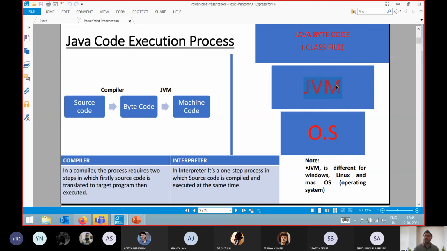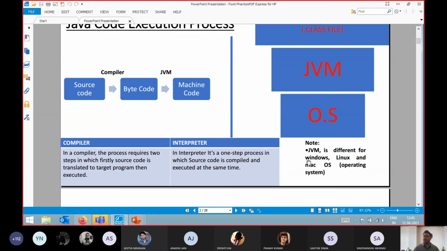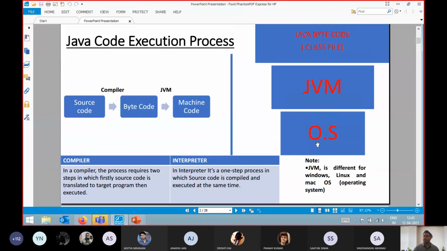Now we can think that the application should run on different operating systems. But at that time, the way they solved that particular problem, how to make the Java programming language work on different platforms, this is the solution they provided: bytecode.